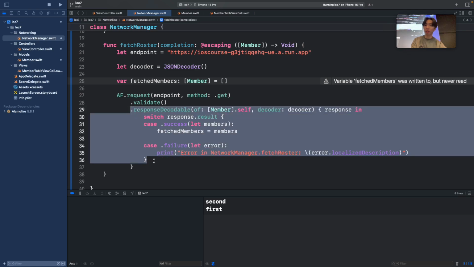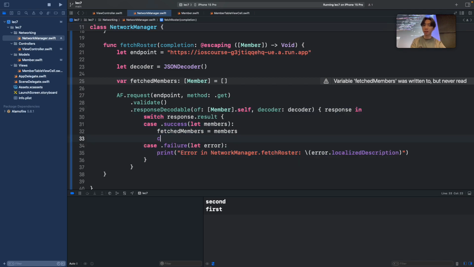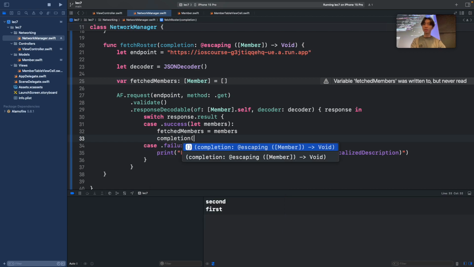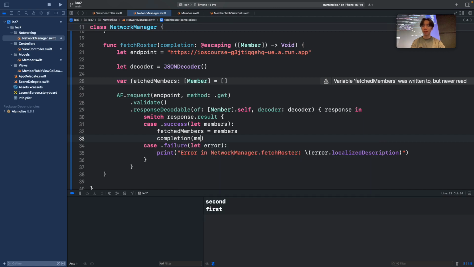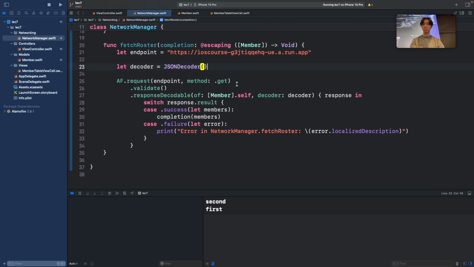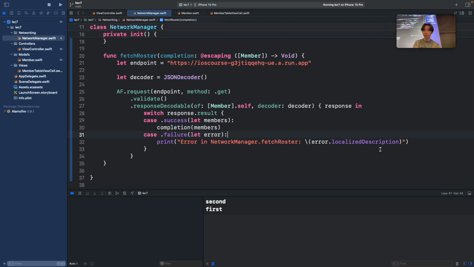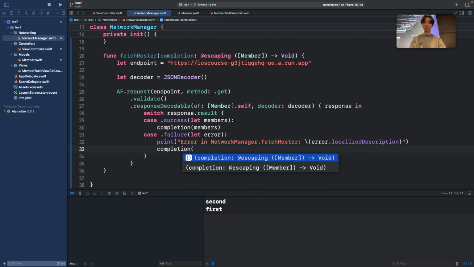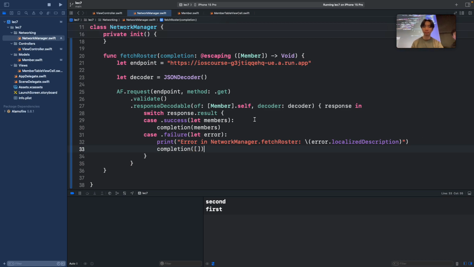So we don't know how long this will take. We just know as soon as you succeed, pass to my callback function the members, right? You're passing it to the completion handler. So I'll pass in members and then remove this because we don't really need this anymore. So we can delete this as well. So again, get some request. If you succeed, tell the callback, hey, I finished fetching, I'll give to you the members. Well, now what? Sometimes if it fails, we usually want to tell our completion handler, so you just pass it nothing.